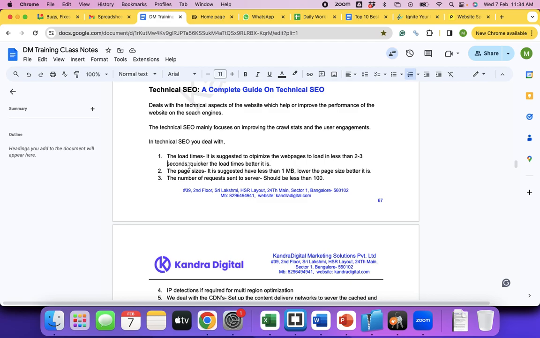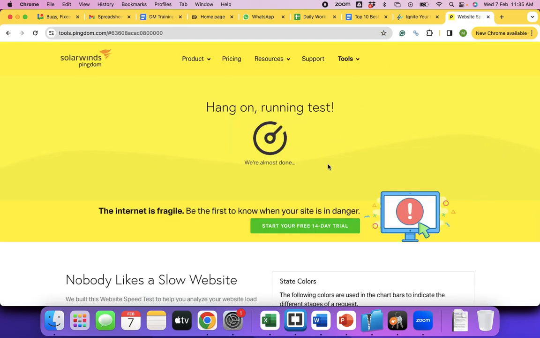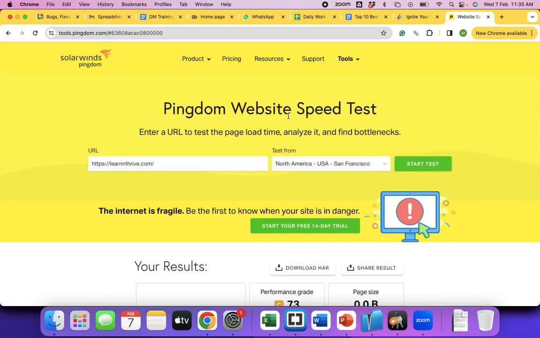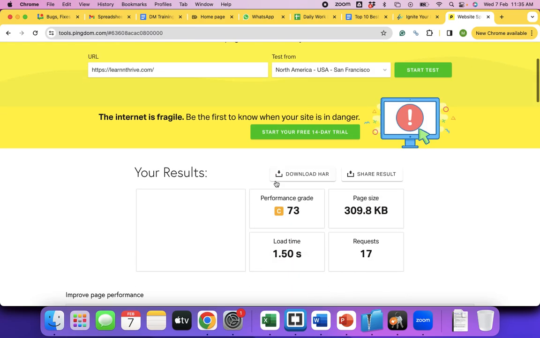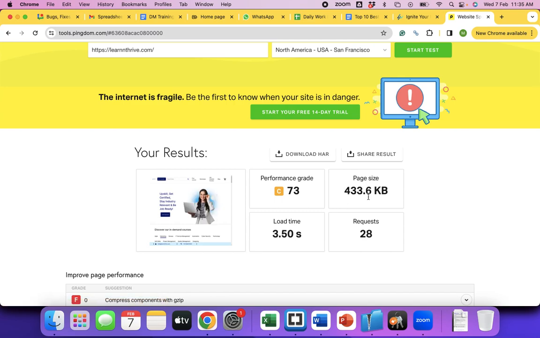Okay, so the page sizes. The main goal of technical SEO is mainly to improve the load times, to improve the page size. I'll just show you here what the page size is, and we will discuss how we reduce the page sizes as well, right? If you look at the page size, it will be around 1 MB easily, 1.3 MB.